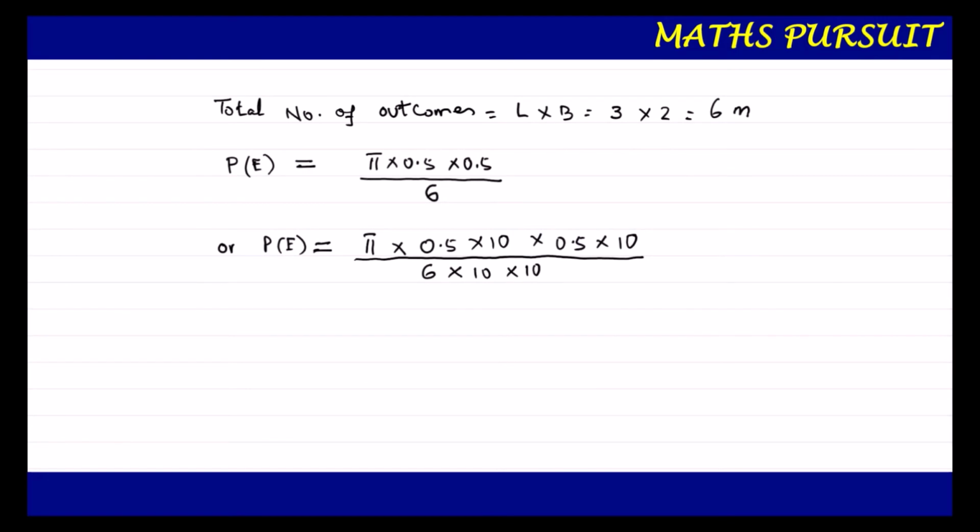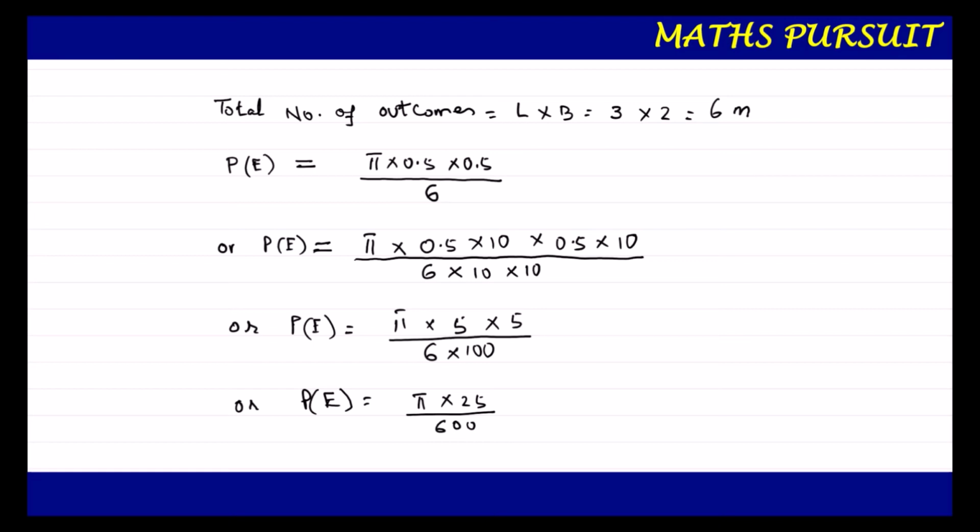Now I can write the probability of the event is pi into 0.5 into 10 is 5, again 0.5 into 10 is 5, upon 6 into 10 into 10, that is 6 into 100. Or I can write probability of the event is equal to pi into 25 upon 600.